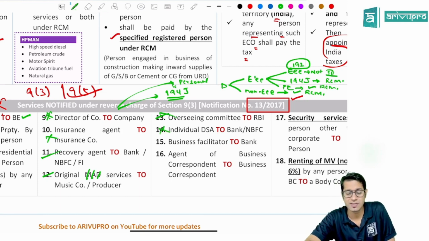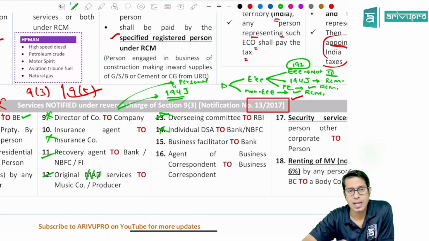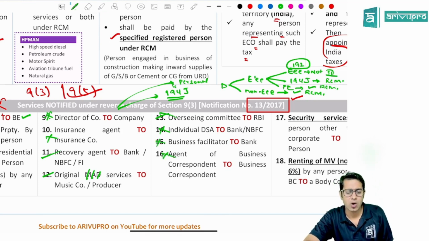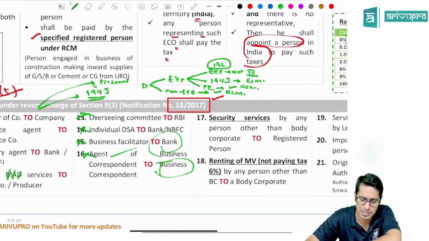An individual direct selling agent giving services to banking companies or NBFCs, then that NBFC or banking company has to pay the tax under reverse charge. Then a business facilitator or agent of a business facilitator or business correspondent giving services to the bank, etc. They have to pay the taxes under reverse charge.